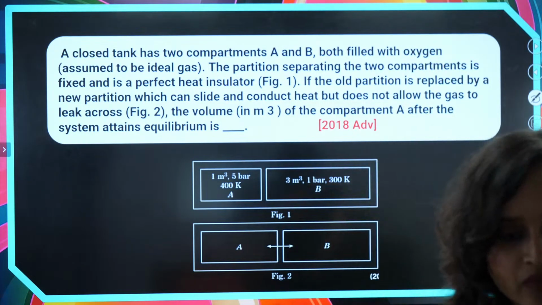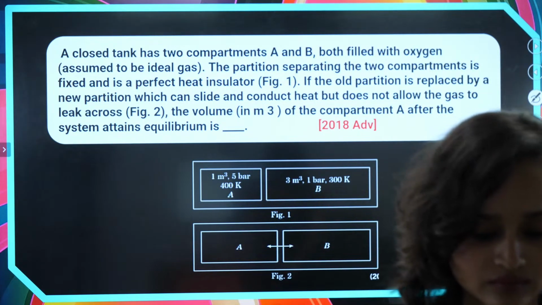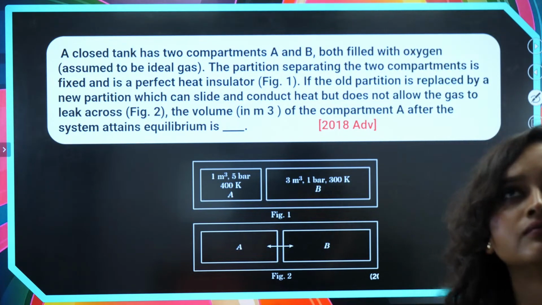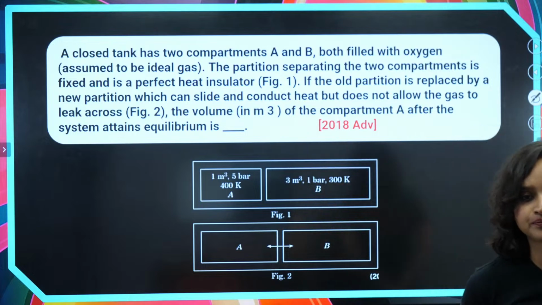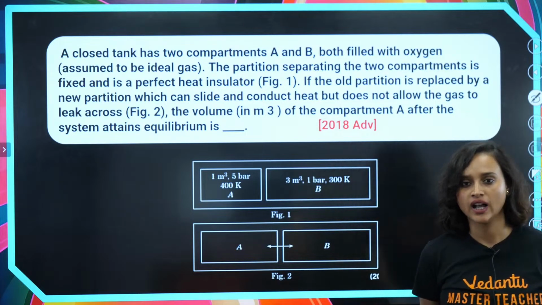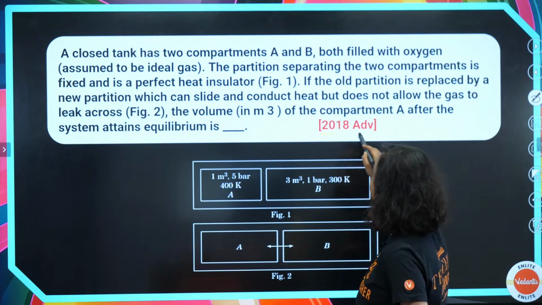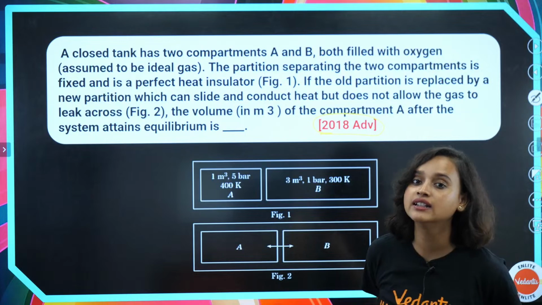Chalo, try. I'll sit quietly. Chalo, go ahead. And as you can see, this has come in 2018 advanced. 2018 question paper, JEE Advanced, you have had this question.